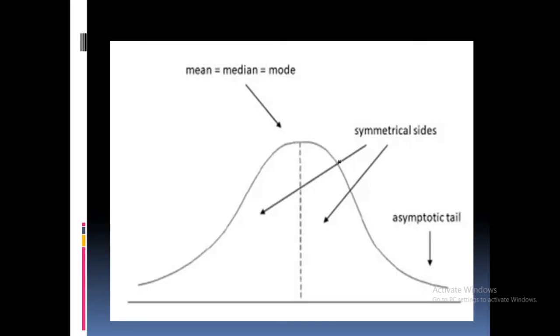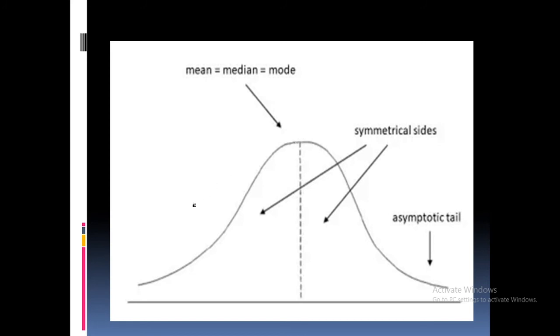See, this is the curve. This is the perfectly symmetrical curve. Why is it known as perfect symmetry? Both sides are equally distributed. This is the peak, that peak, the ordinate. The ordinate divides the curve into two equal parts, and items are distributed equally on both sides. Here, mean, median, and mode have the same value.